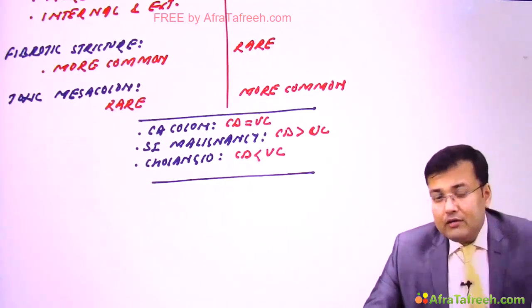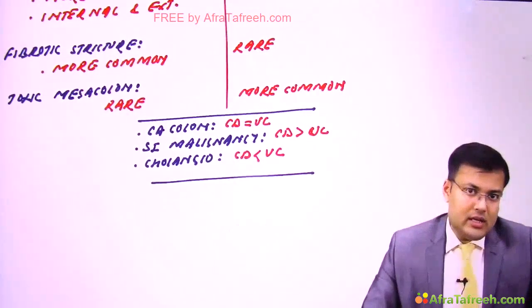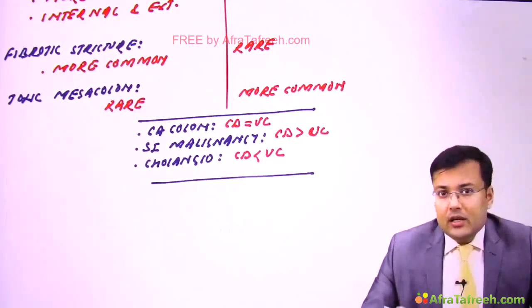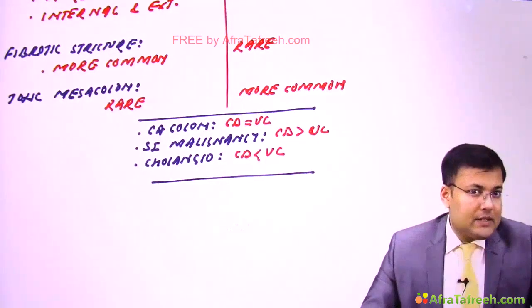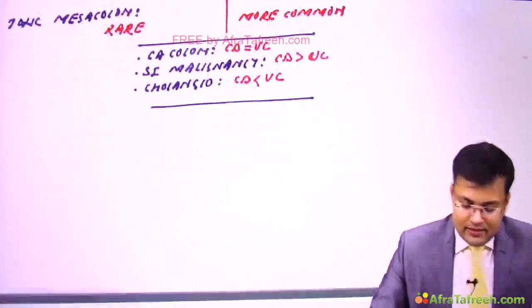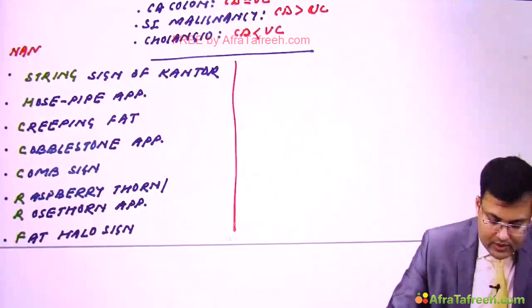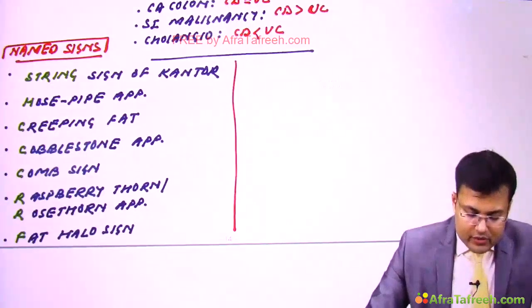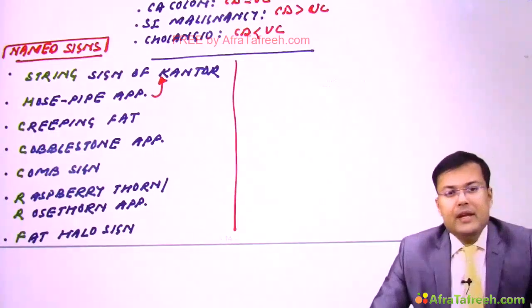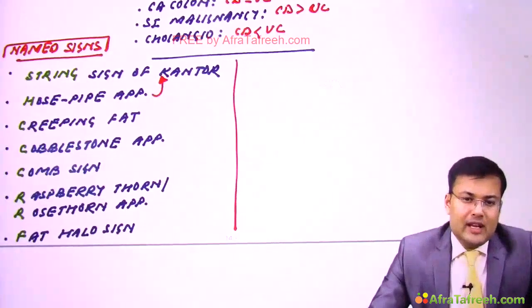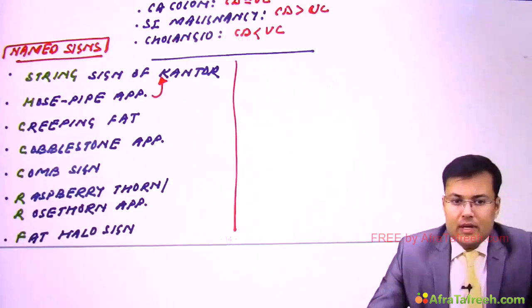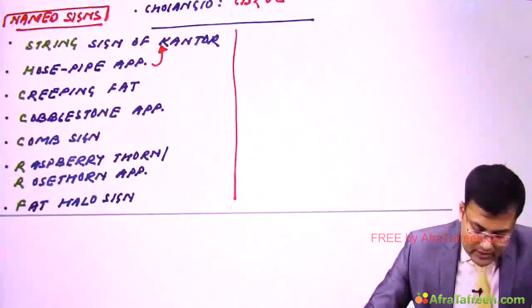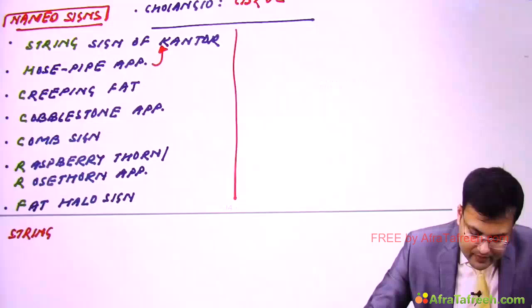After that, one important question which is frequently asked related to Crohn's and ulcerative colitis is the named signs in radiology. What are the named signs seen in Crohn's? String sign of Kantor. What was the cause? It was because of hosepipe appearance. There is creeping fat, cobblestone appearance, comb sign, raspberry thorn, rose thorn appearance, or fat halo sign. And what is the mnemonic? String has CRF.